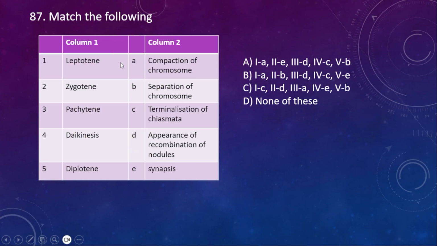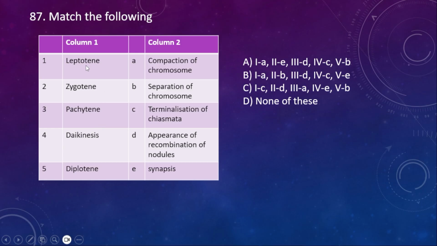87. Match the following. The stages are given and then their formation. Leptotene, compaction of chromosome, zygotene, separation of chromosome, pachytene, terminalization of chiasmata, diakinesis, appearance of recombination nodules, and diplotene, synapsis.